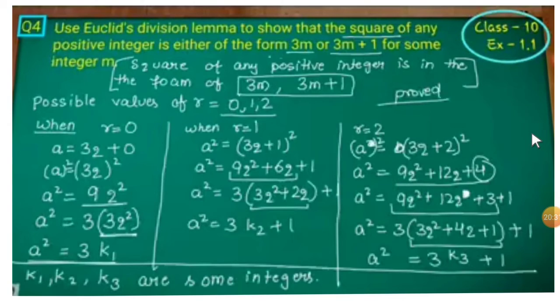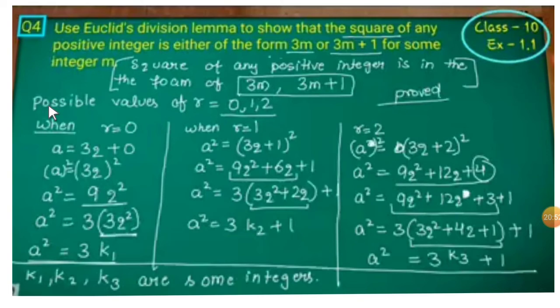Next, question number 4. Use Euclid's division lemma to show that the square of any positive integer is either of the form 3m or 3m plus 1 for some integer m. Here m is some integer, any integer. Solution.